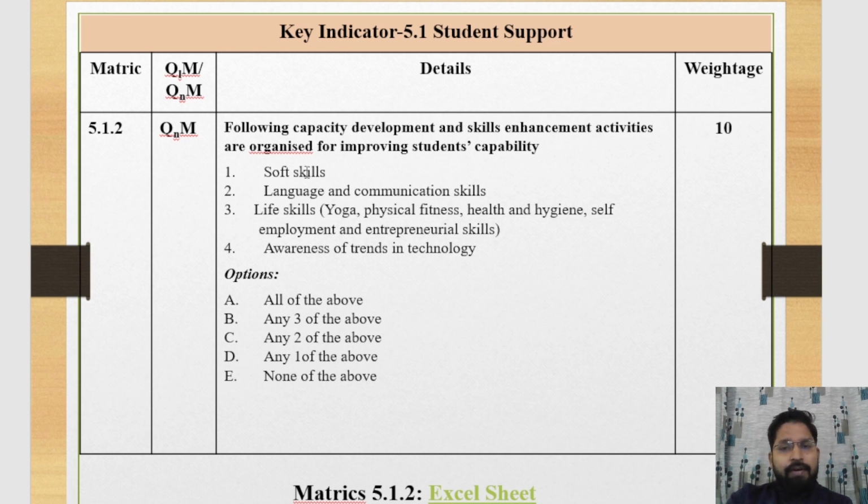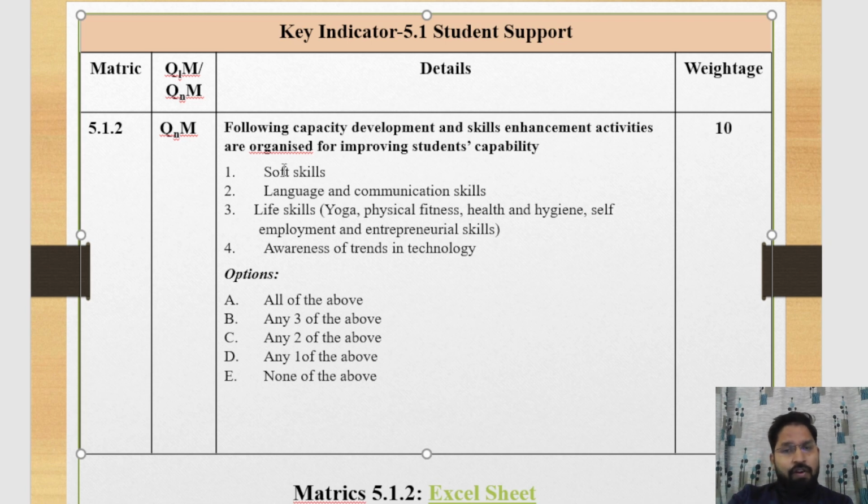If any two of the above activities are organized in your institution, then you tick C. If any three of the above activities, means capacity development and skill enhancement activities, are organized, then you tick B. If all the above activities are organized, then you tick A.